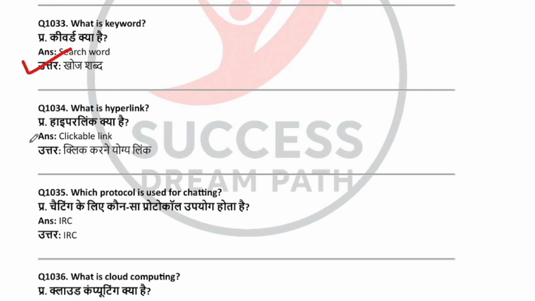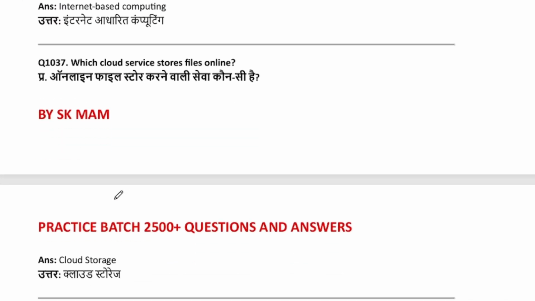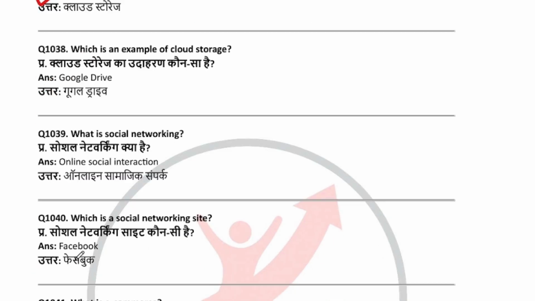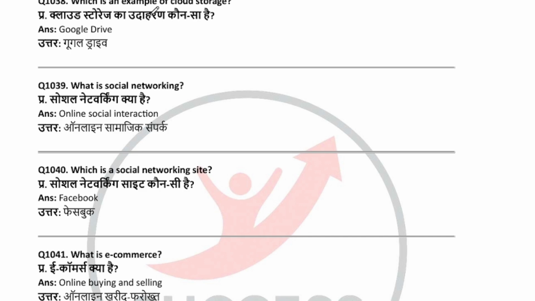What is hyperlink? Clickable link. Which protocol is used for chatting? IRC. What is cloud computing? Internet-based computing. Which cloud service stores file online? Cloud storage. Which is an example of cloud storage?